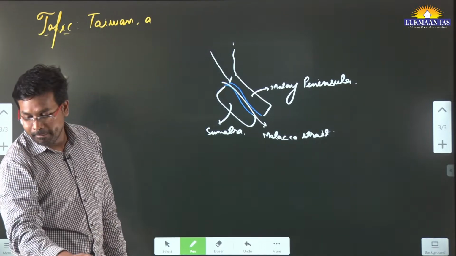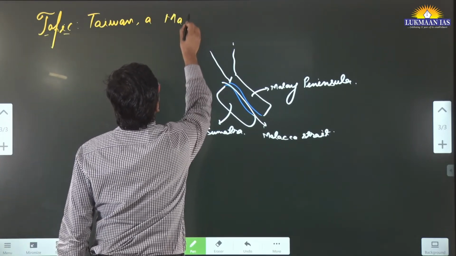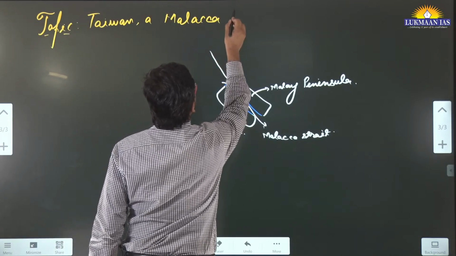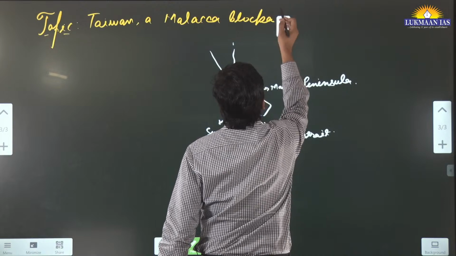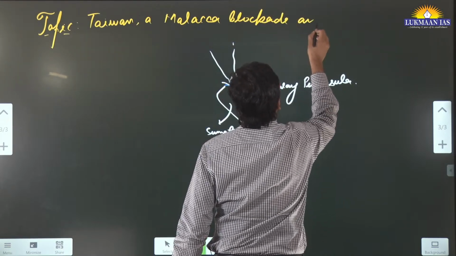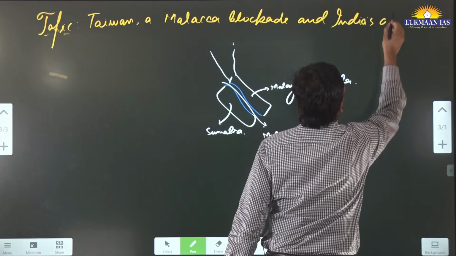So it says Taiwan, a Malacca blockade and India's options.